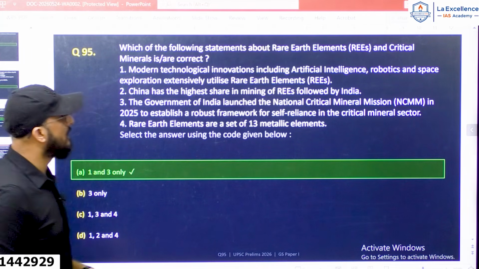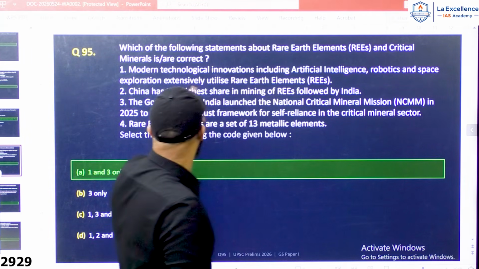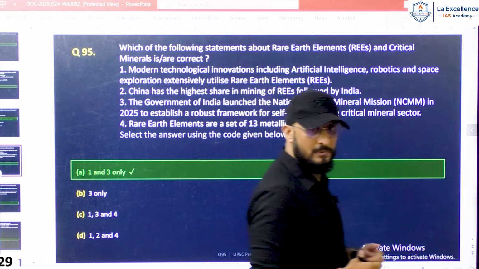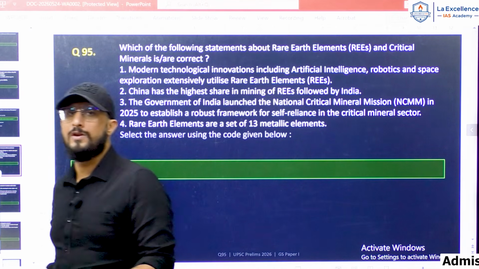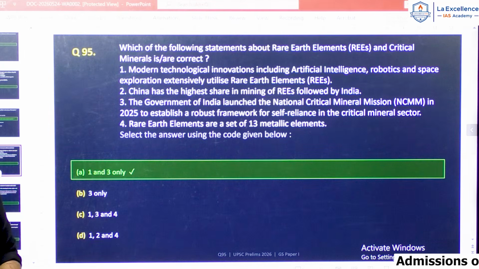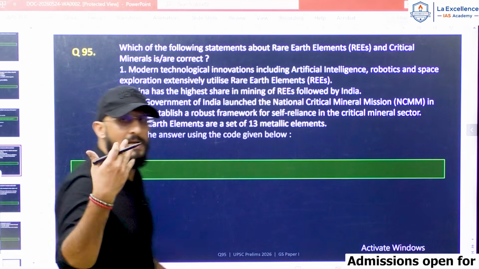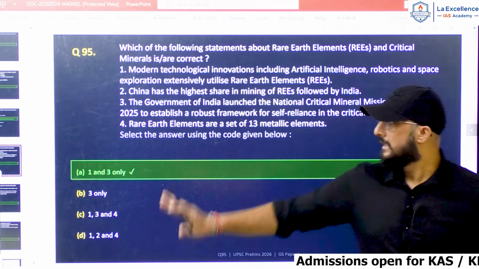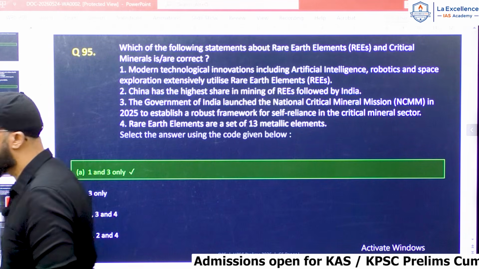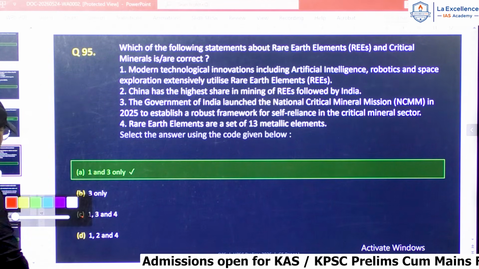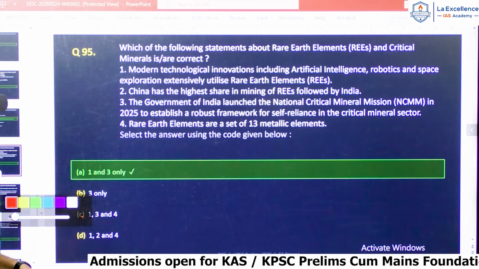Which of the following statements about rare earth elements and critical minerals are correct? See, this was a very guessable question because there was so much news about rare earth materials, rare earth minerals, and critical minerals. Also, this is an easy question, where by applying your mind, we will be able to guess the correct answer. Let us see.